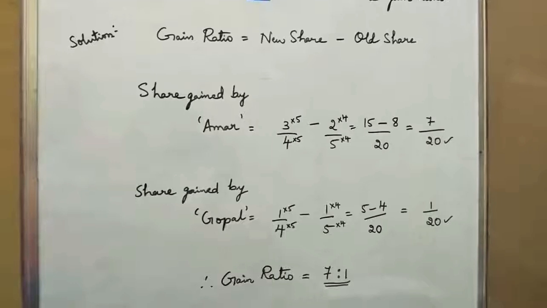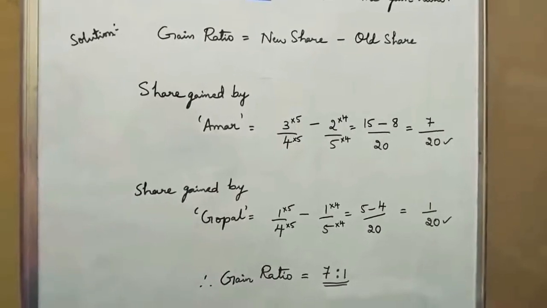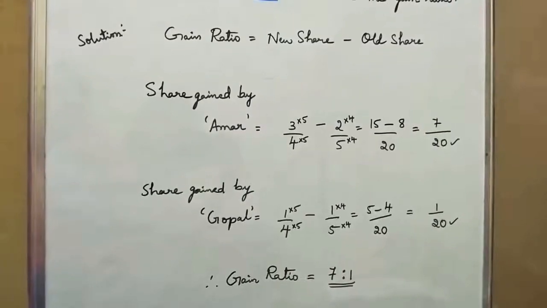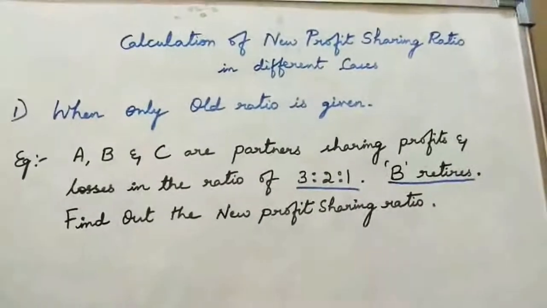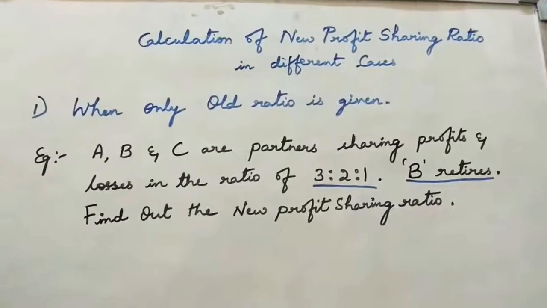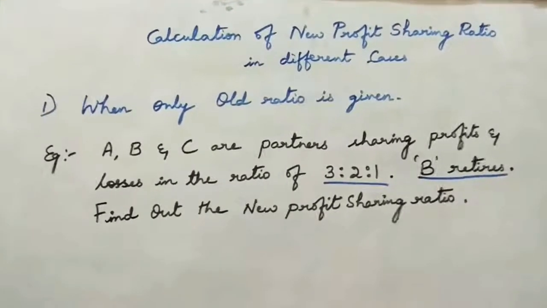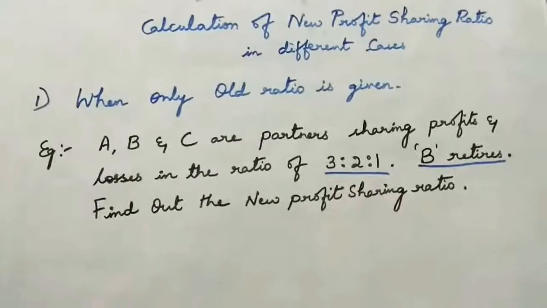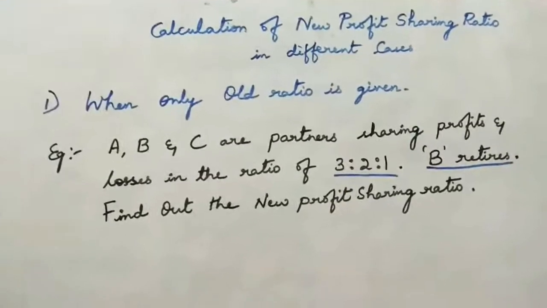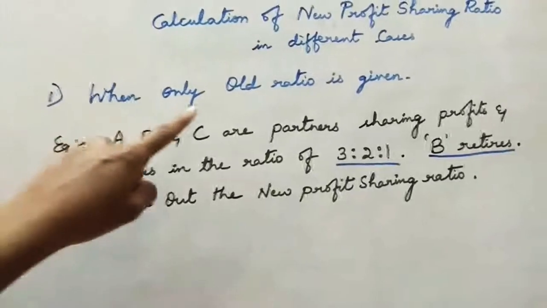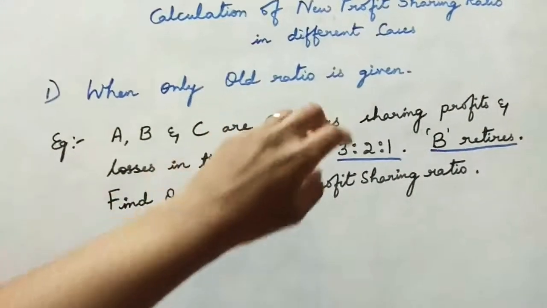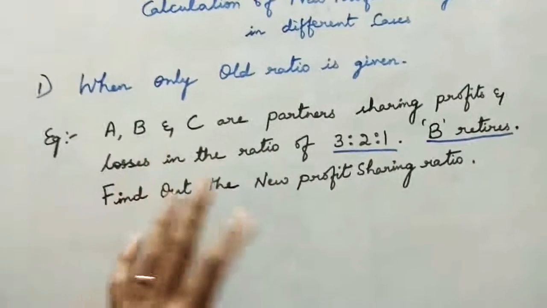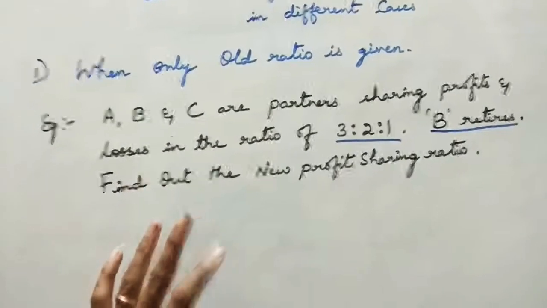It's a very simple calculation which is for 6 marks. Now coming for calculation of new profit sharing ratio in different cases. Let us see what could be the different cases in case of new share. First case, when only old ratio is given. Imagine if only old ratio is given and they are asking you to find out your profit sharing ratio. How we are going to find out?